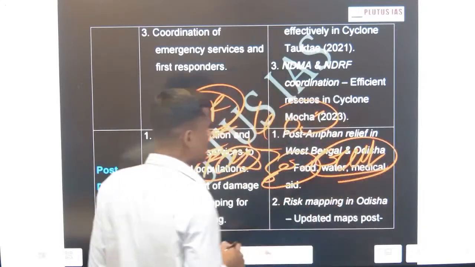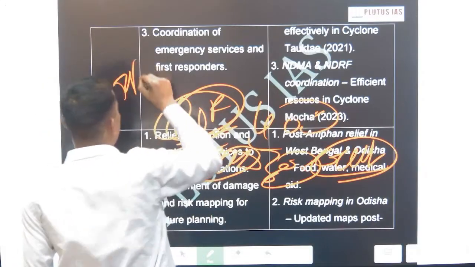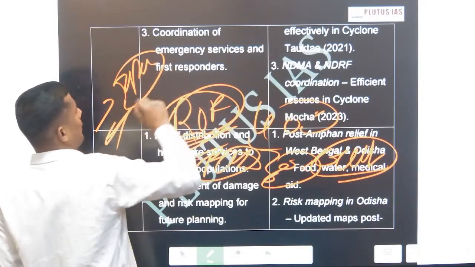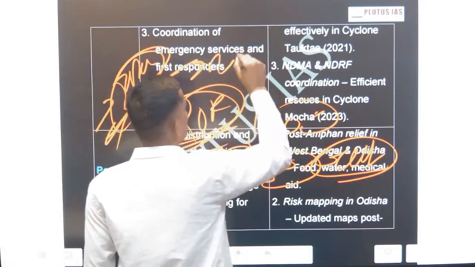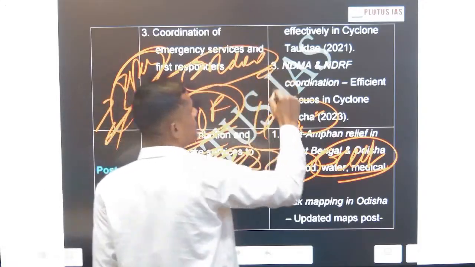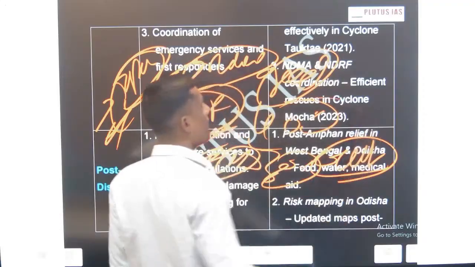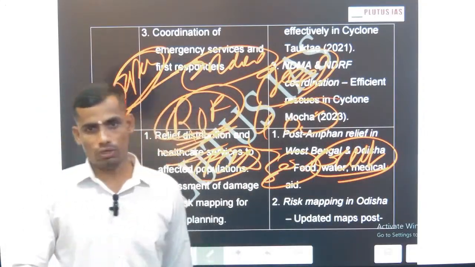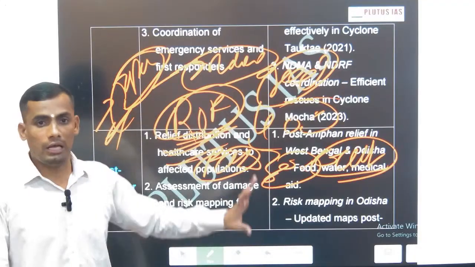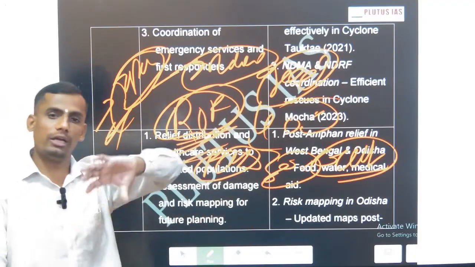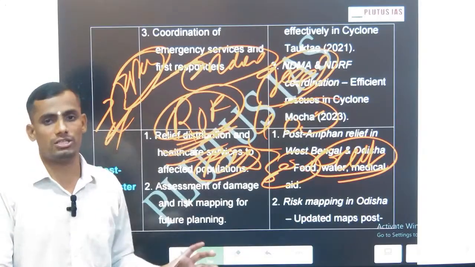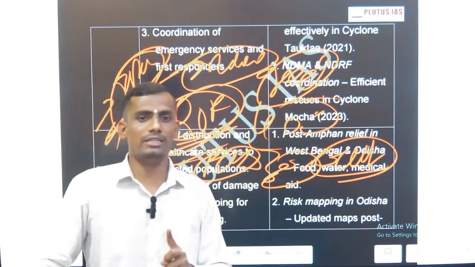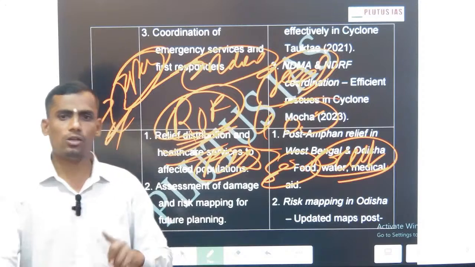Despite these disasters, Japan is developed, and India has adopted good practices from Japan on how to manage and regulate cyclones and disasters. Cyclone is one disaster, but you can use this framework for any disaster, because there is only one question on disasters, either a 10-marker or a 15-marker.